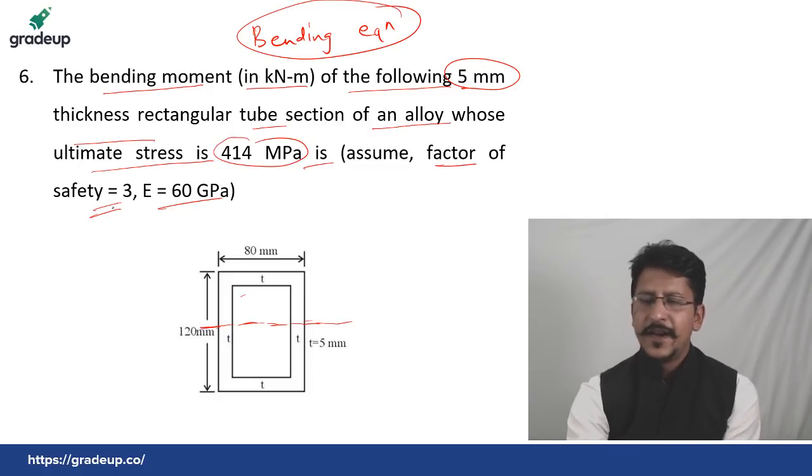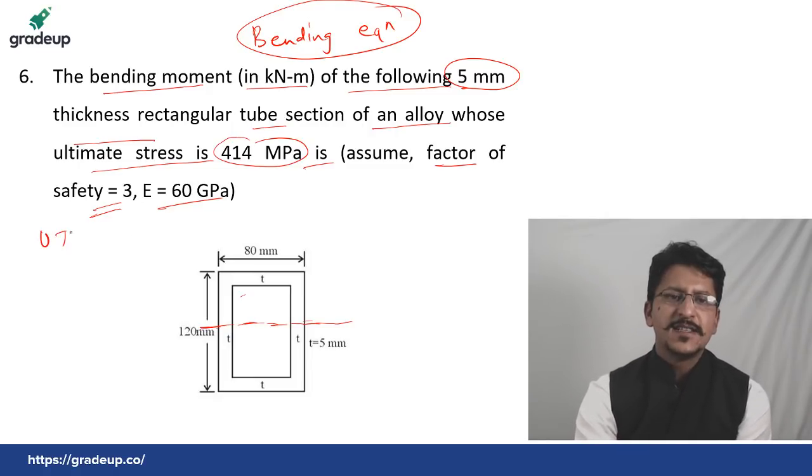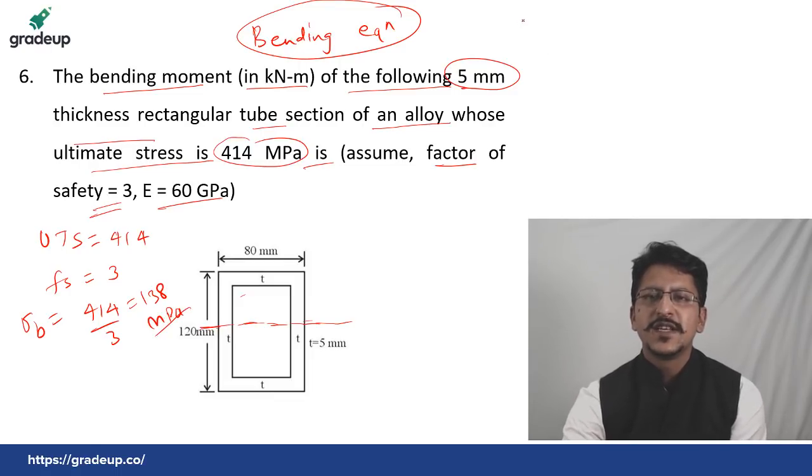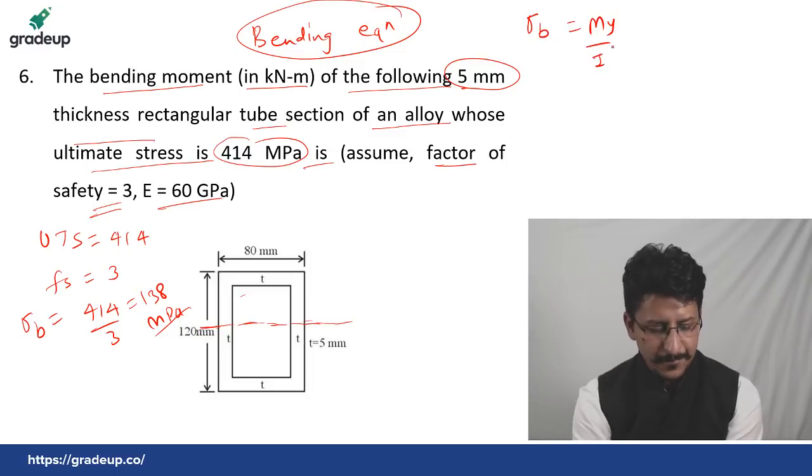Okay, let me tell you. See, ultimate tensile stress is given as 414, factor of safety given as 3. So the bending stress will be equal to UTS by 3, that is 414 by 3. You will get this value as 138 megapascal. Simple. Okay, then simply using the bending equation, sigma B equals M y by I.